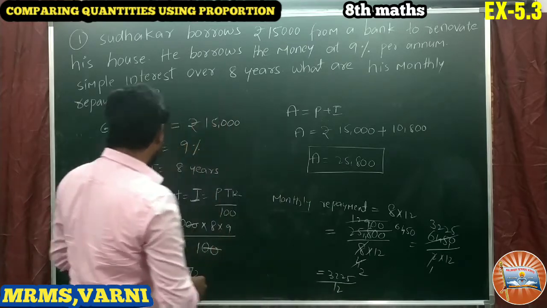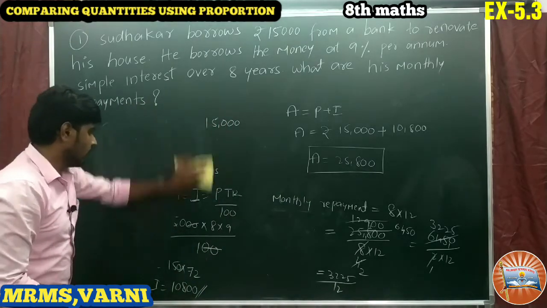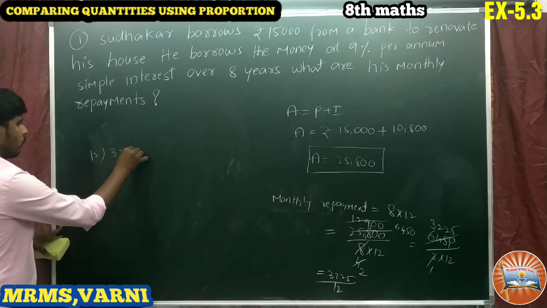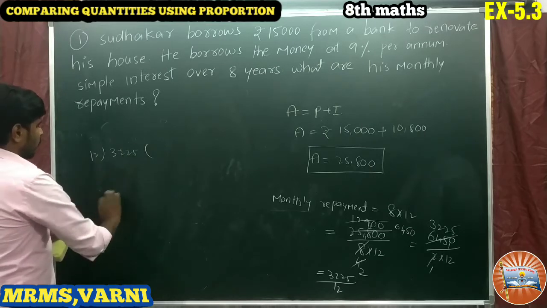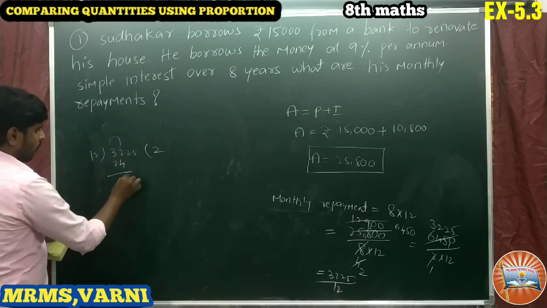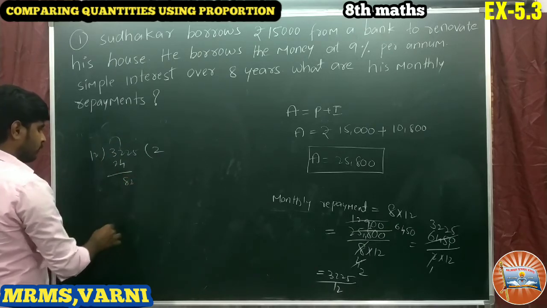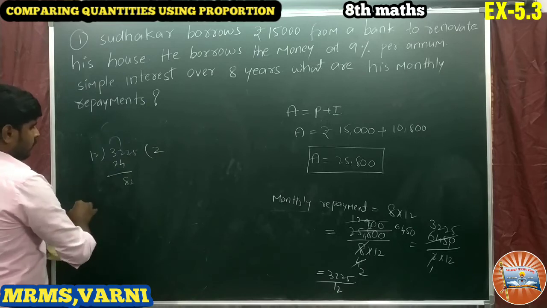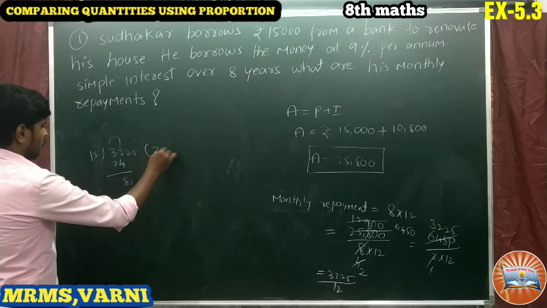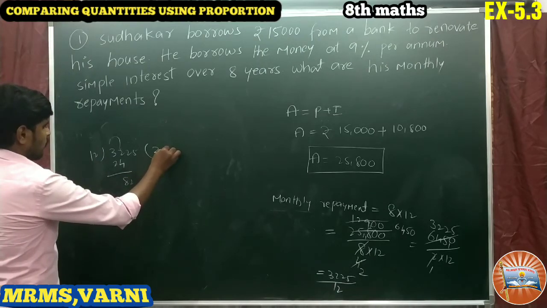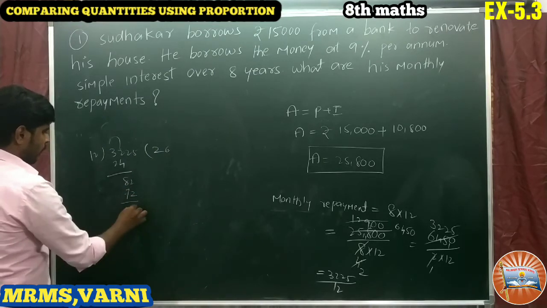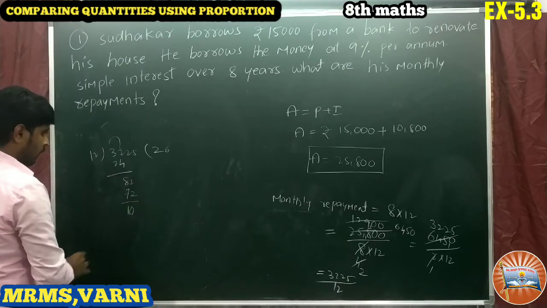So we have to take the division between them. Take the division here. So 12 divided by 3225. 12 twos are 24. 12 minus 4, 8, and take 2 here. Next, 12 6s, 72. It is 10.